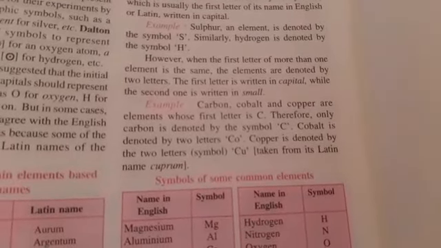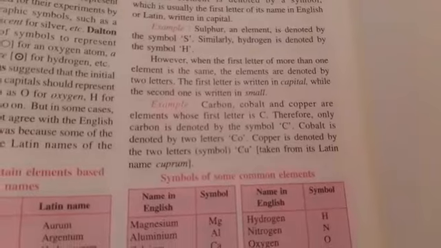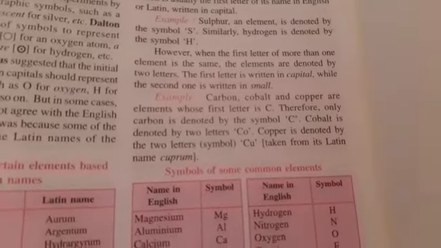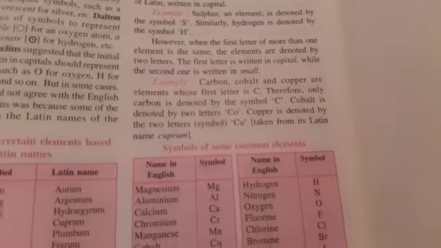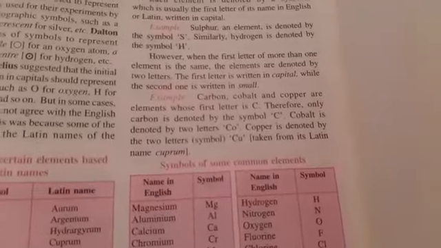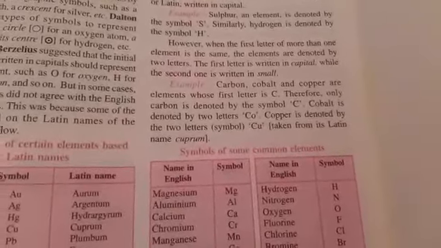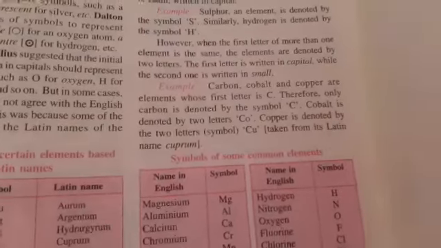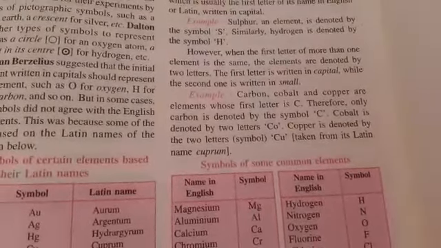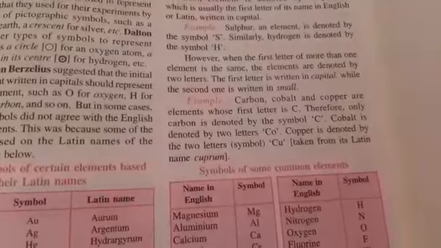For example, carbon, cobalt, and copper all start with capital C. So we cannot give capital C to all these elements. So it was decided that not only the first, the second or the third alphabet may also be taken as a symbol for the element.